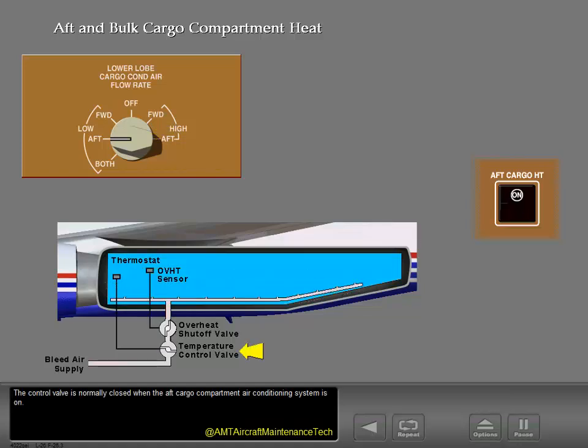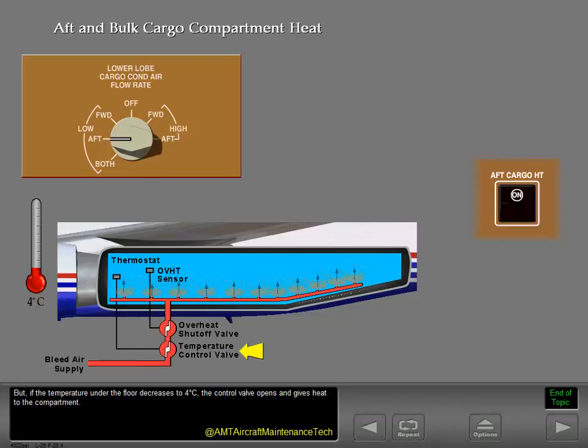The control valve is normally closed when the aft cargo compartment air conditioning system is on. But if the temperature under the floor decreases to 4 degrees Celsius, the control valve opens and gives heat to the compartment.